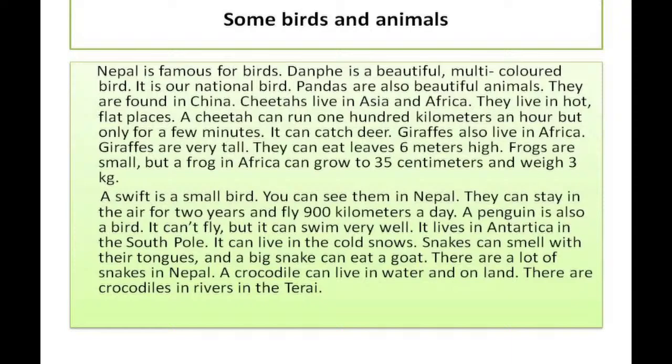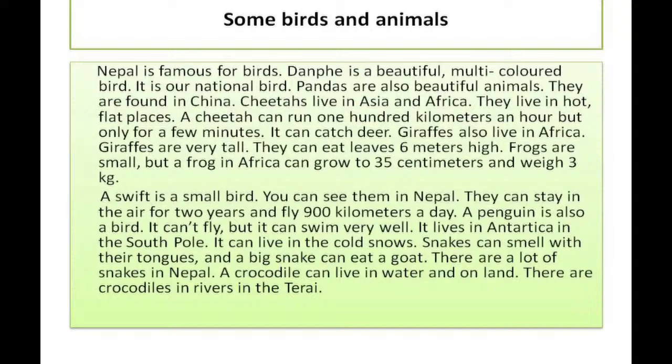Now, it's about frogs. The frogs are small. They are very tiny, isn't it? Very small, which are found around our surroundings, but there is one species of frog, or one type of frog, which is found in Africa, and it is so big that it can weigh up to 3 kg and it can grow to 35 centimeters.